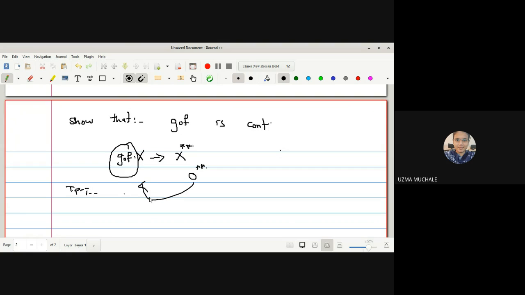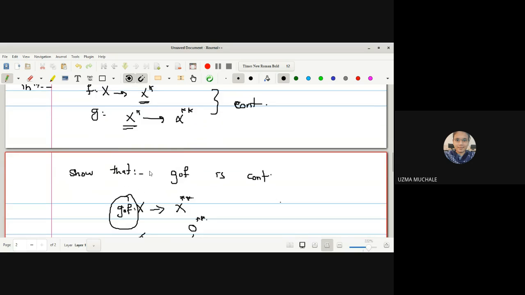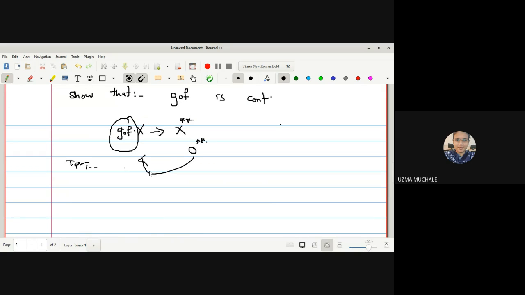So how to show this one? Again, we have been provided that the mappings F and G both are continuous, which means that inverse image of an open set is open and inverse image of a closed set is closed in both cases. Okay. So what is our aim to show now? The inverse image of this, that is F inverse G inverse of O double star, is also open. Okay.